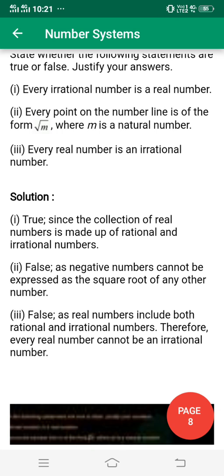False, because a negative number cannot be expressed as the square root of any number. As we know, a negative is not a root of any number, so it is false.